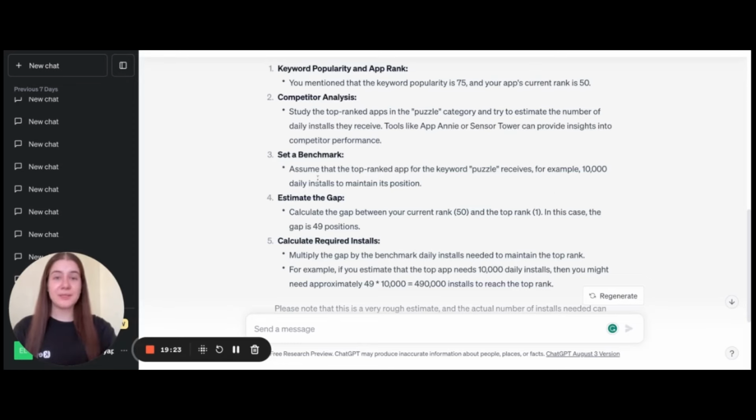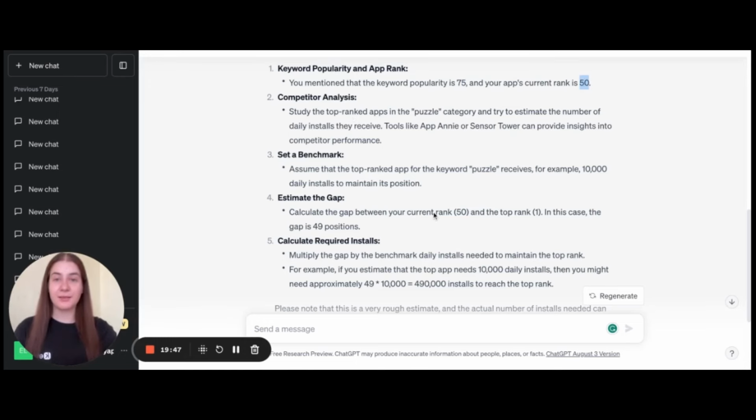But we started to test ChatGPT and decided to test if it is able to calculate the number of installs needed for the particular position for the search request puzzle. As we may see, the popularity of this keyword is 75. We mentioned this for ChatGPT, and we mentioned the current rank as well, that it is 50.